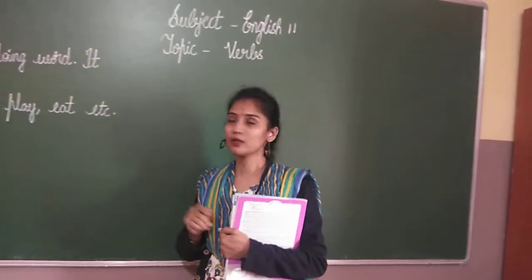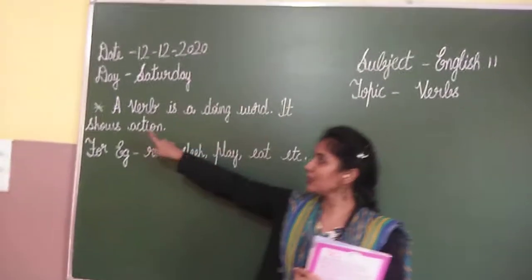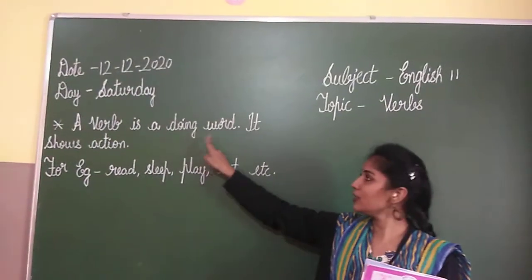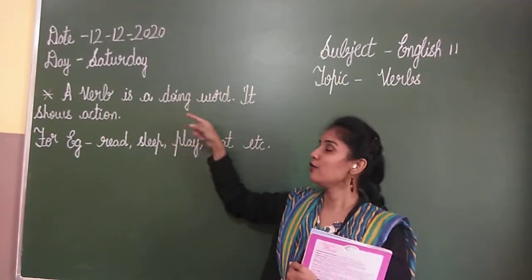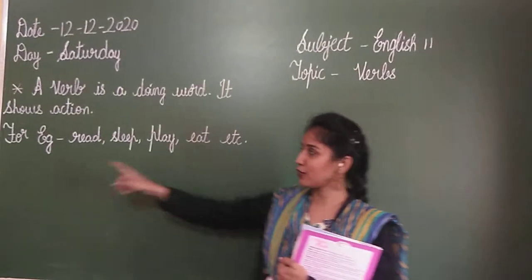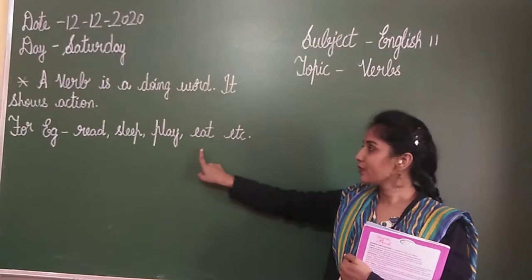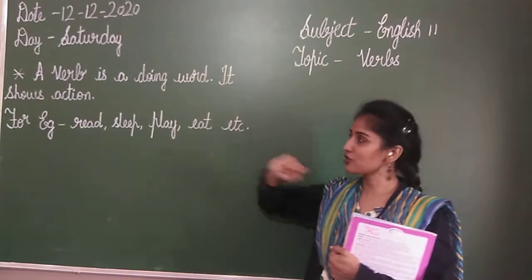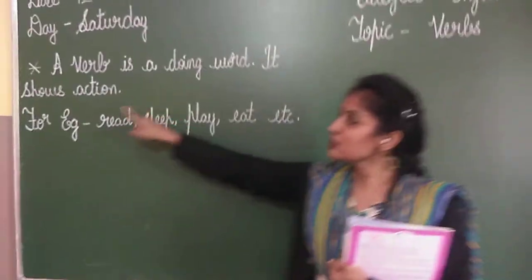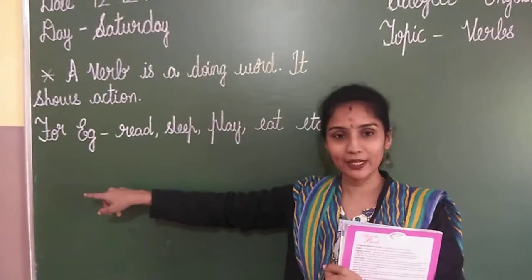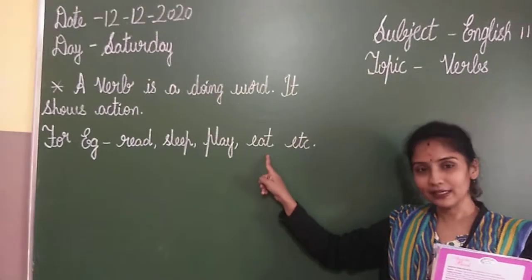What is verb? A verb is a doing word. I repeat, a verb is a doing word. It shows action. When you are doing something, it shows action. For example, read, sleep, play, eat, etc. I repeat, children. A verb is a doing word. It shows action. For example, read, sleep, play, eat, etc.